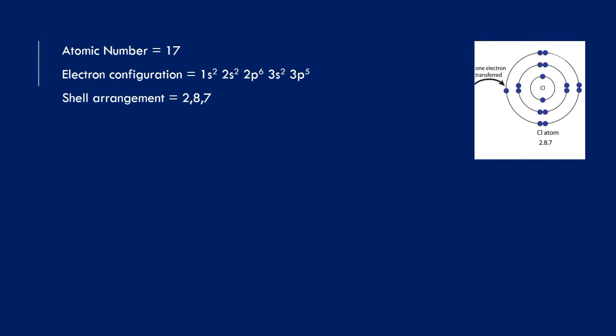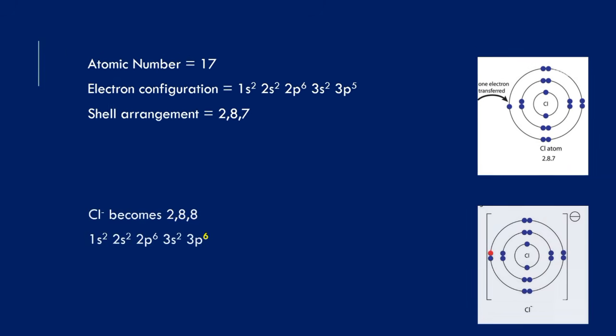Chlorine is going to be 1s2, 2s2, 2p6, 3s2, 3p5. That is the chlorine atom. But when we convert it to K element, it's going to be 2,8,7, with 2 coming from 1s, 8 coming from 2s and 2p electrons, and 7 coming from 3s and 3p electrons.